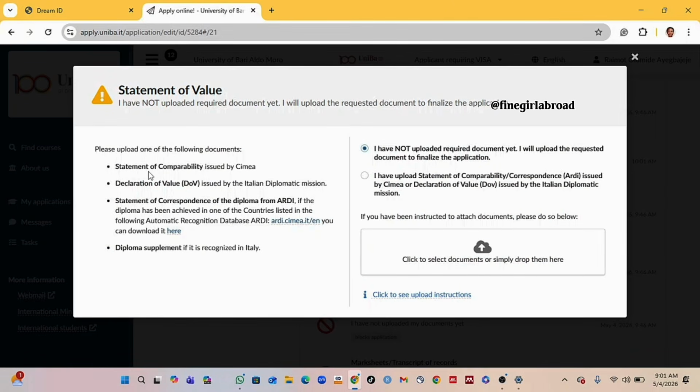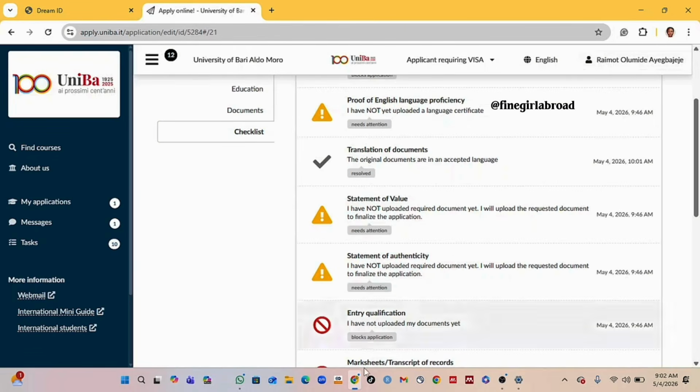We have the statement of comparability issued by CIMEA, DOV issued by the Italian diplomatic mission, or statement of correspondence or diploma supplement if it is recognized in Italy. So if you have your CIMEA document or DOV already, you go and upload it and say I have uploaded. But if you don't have it, just leave it at I have not uploaded. Can you see it's a yellow icon, so it can wait till after admission before final enrollment.